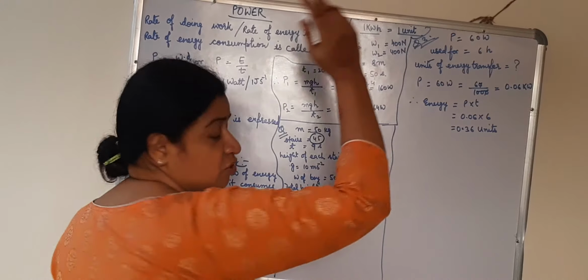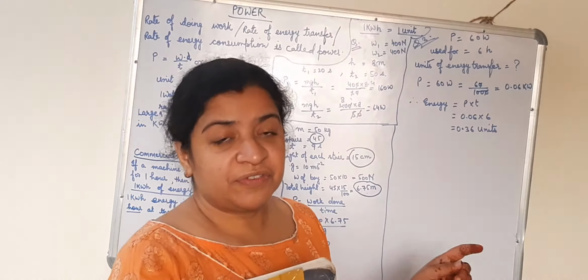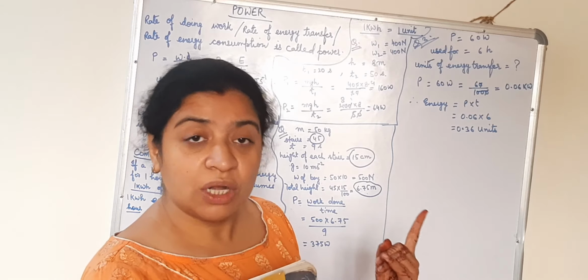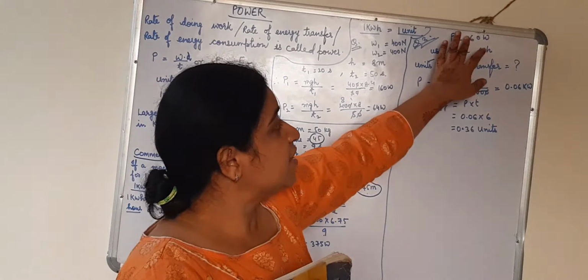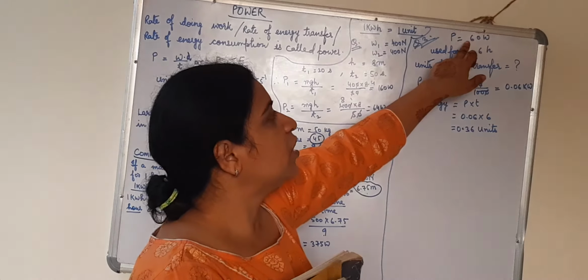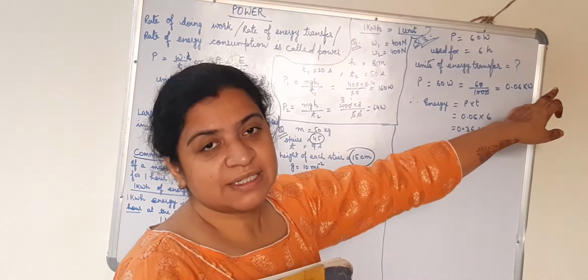You know energy. Sorry, I didn't tell you. 1 unit of energy is equal to 1 kilowatt hour. I have already told you. So here the power is in watt, which means we need to convert it into kilowatt. How to convert? 60 upon 1000, that will be 0.06 kilowatt.